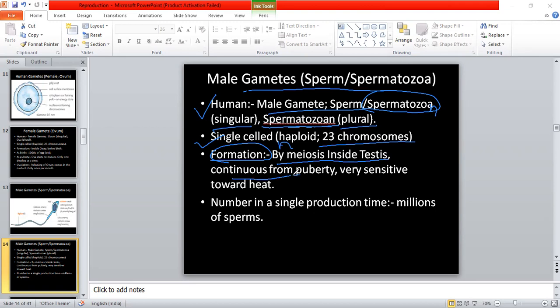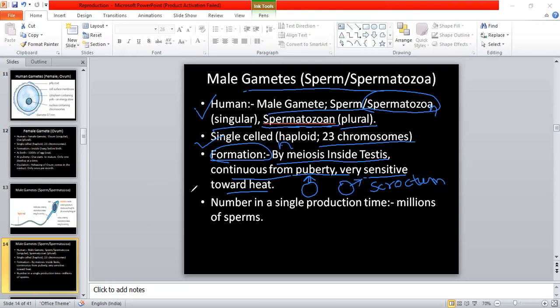It will continue from puberty and is very sensitive towards heat. जैसे कि मैंने आपको पहले भी बताया, that's why testes are present outside the male body, located inside the scrotum where they are protected.